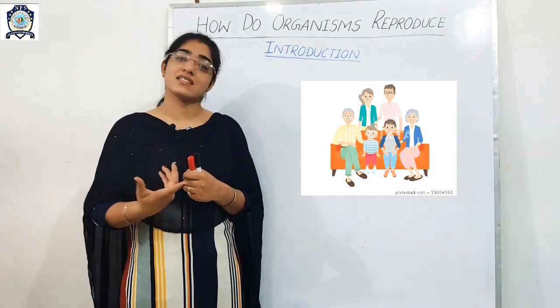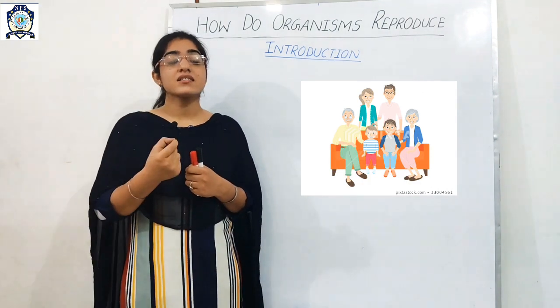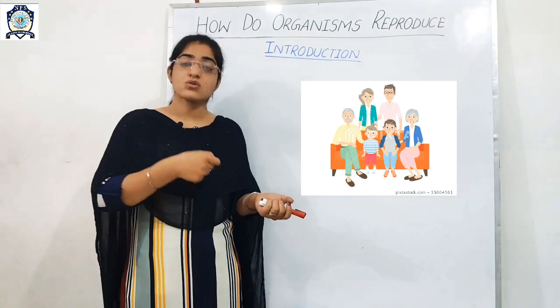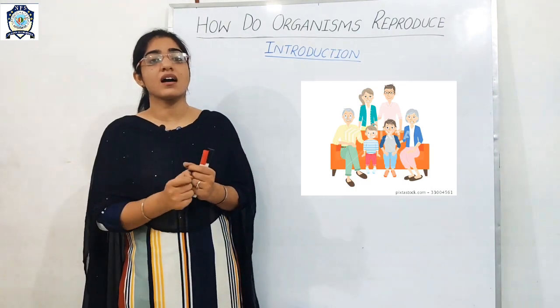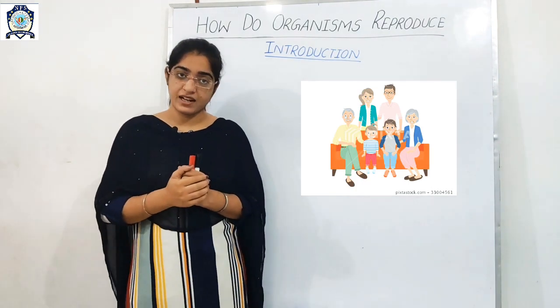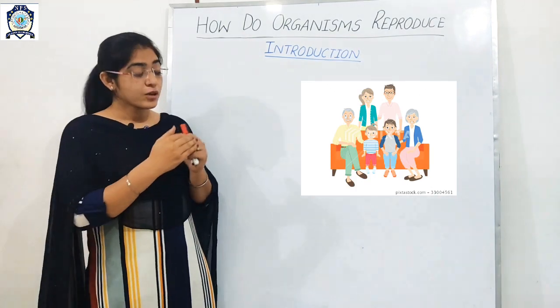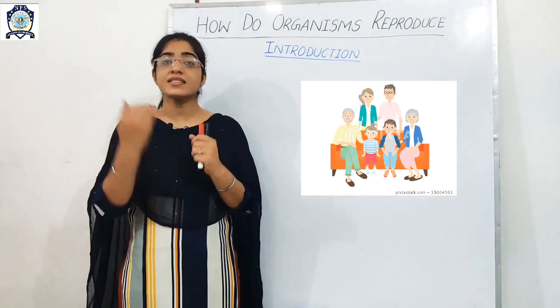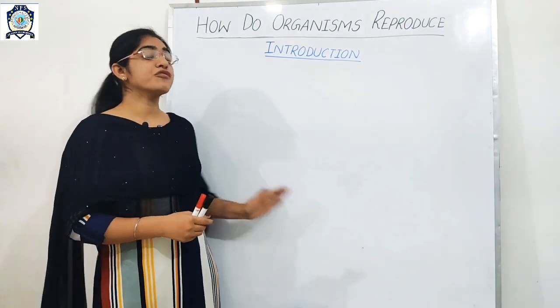So is it any kind of biological phenomenon? Obviously, this is a biological phenomenon, and this production of generations occurs by a simple process, which is